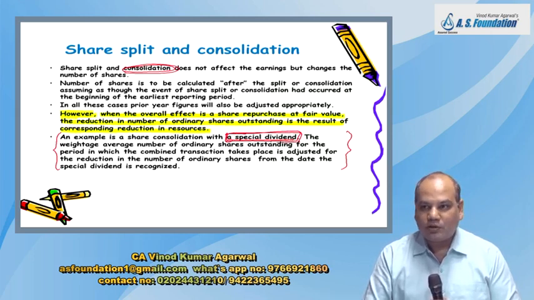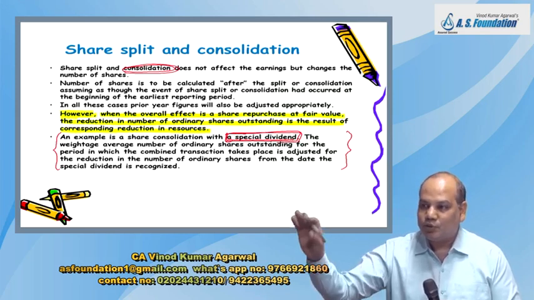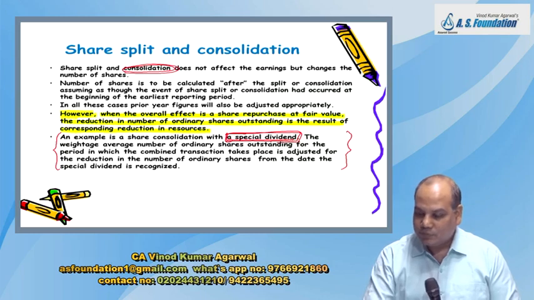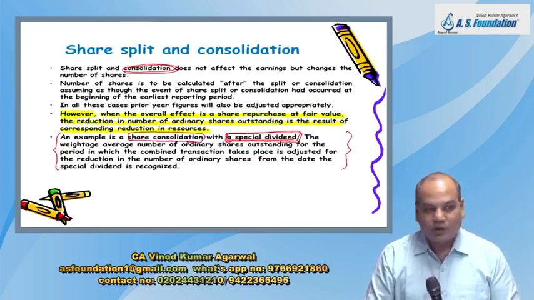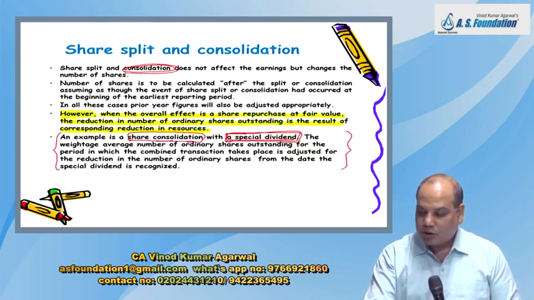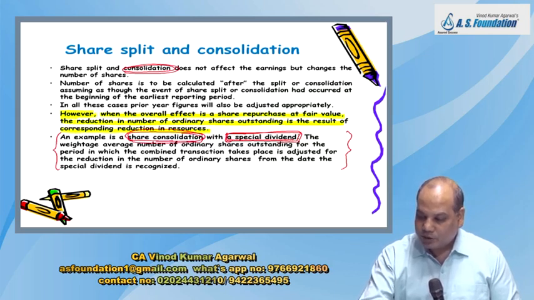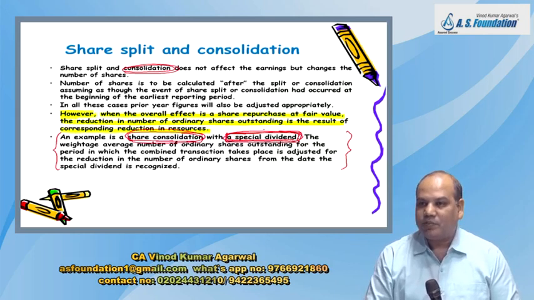Abnormal high dividend will reduce your resources significantly, and it is also along with share consolidation. So then the standard says reduction in number of shares will be treated as if it is a buyback of shares.